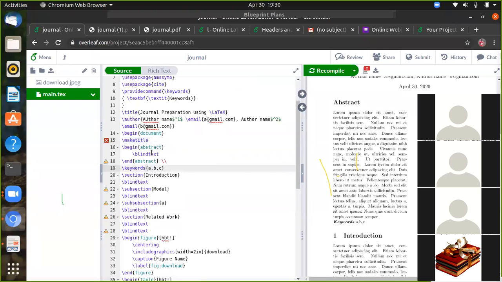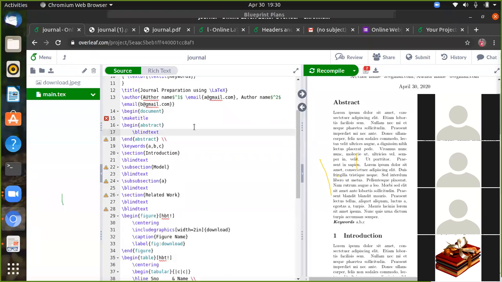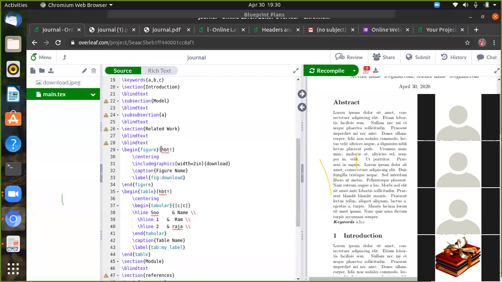Then you can write the abstract begin. It's a normal default package in latex. Begin abstract, you can write some plain text. And abstract keywords, you can also write keywords here. So provide command keywords ABC, section, subsection, related works, figure. Suppose you want to insert the figure right here at the current place, you can give the command of HPT exclamatory symbol.